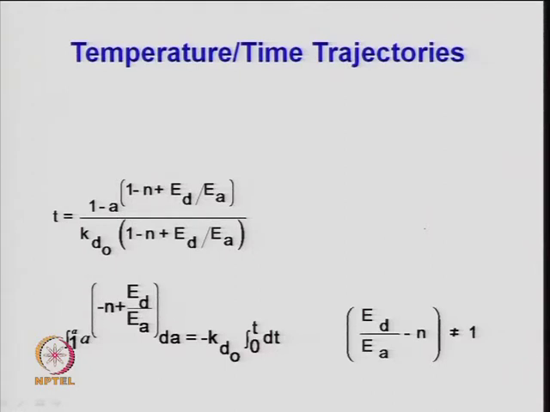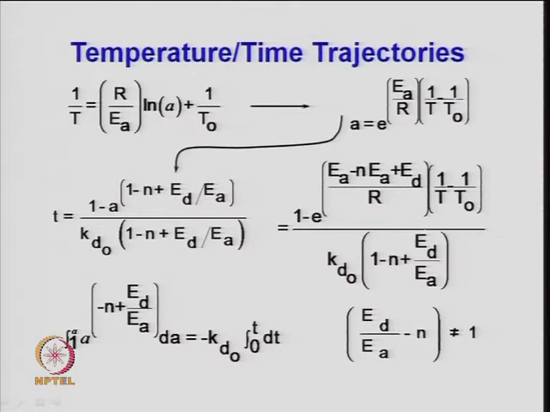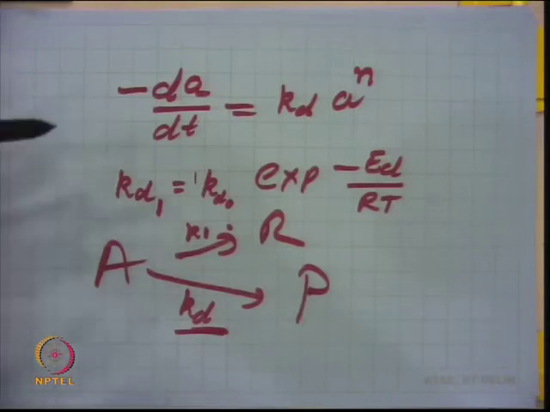So, once this is known, now the integration can be done for the expression. Because you have already obtained this relationship for temperature versus activity, the expression for activity is now related: A equals e to the power E upon R times 1 by T minus 1 by T 0, right. So, minus R A, which is R d, is equal to minus d A by d t, is equal to K d times A to the power n.